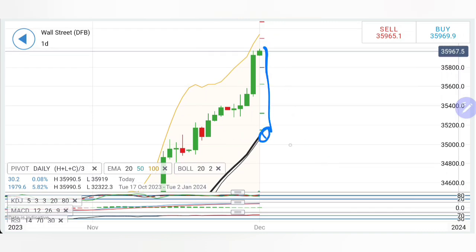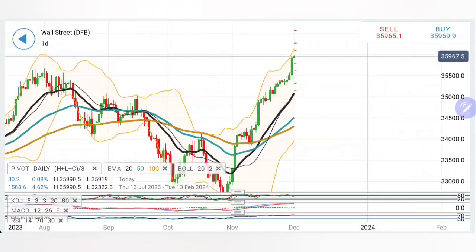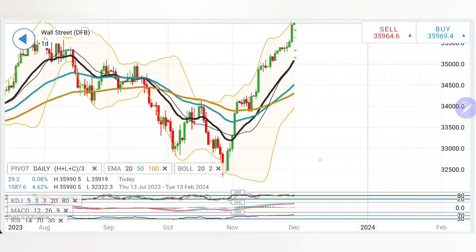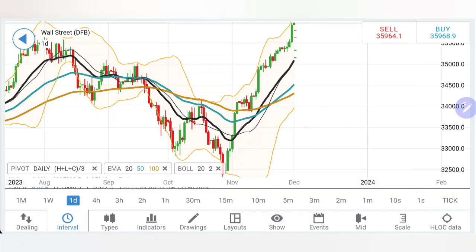But remember, too much of divergence of prices from the moving average calls for it to converge. Also, the moving averages are trading with extreme divergence here. Now, see what has happened here, the rise, V-shaped recovery, and then consolidation breakout, consolidation breakout. So yes, we have to wait for it to break below now 35,900 levels in order to confirm further drop. And on the upside, 36,000 levels should be a good entry for us to take a buying position. Be careful at around 36,000, 36,050 levels. If it breaks beyond this zone, stay bullish. We are going to look forward to 36,120, 36,250 and plus level. In fact, 36,300 cannot be denied.